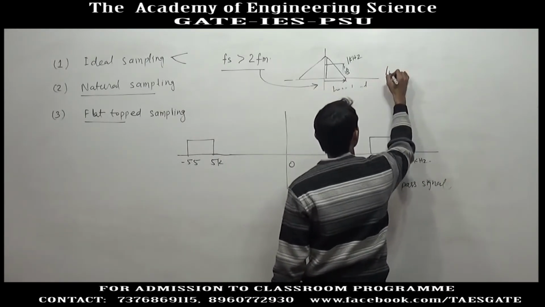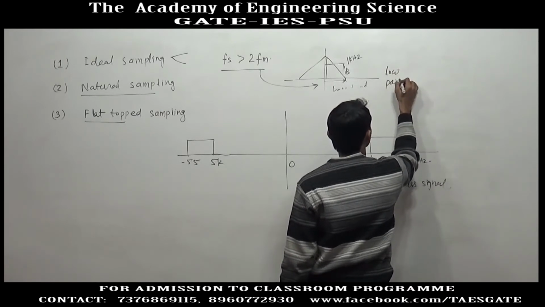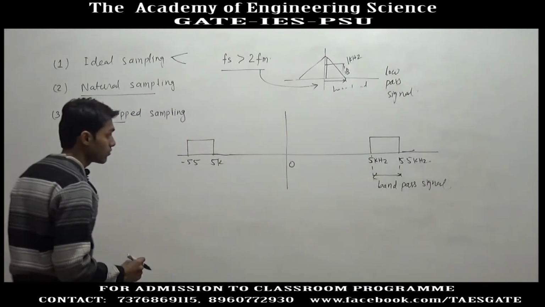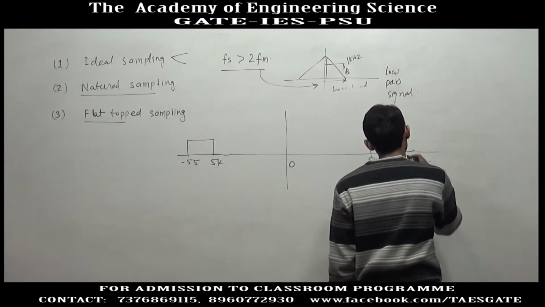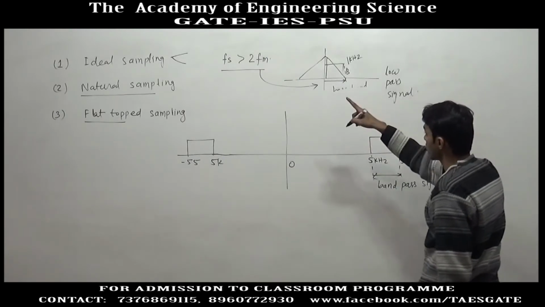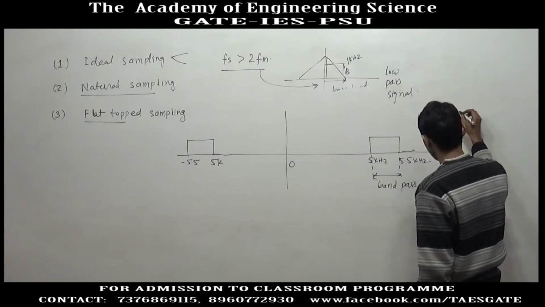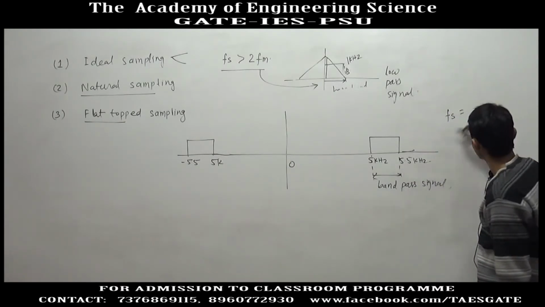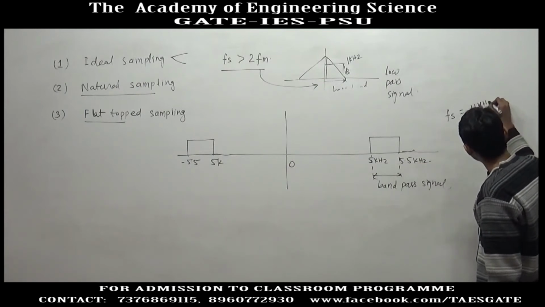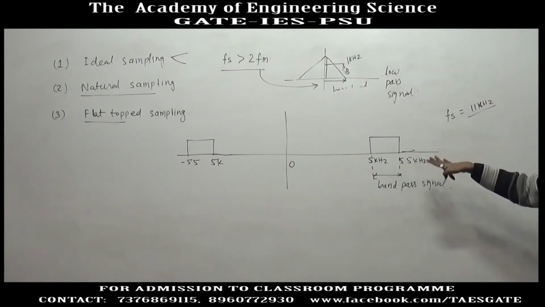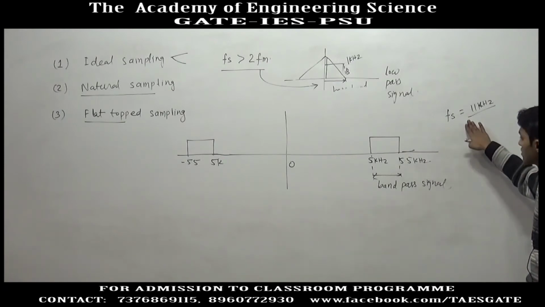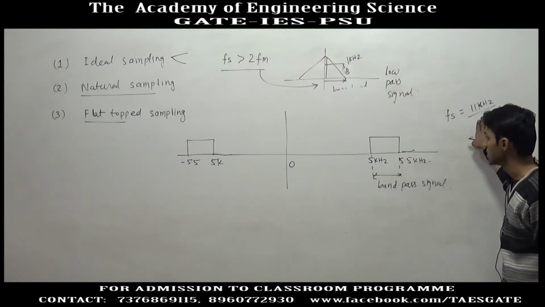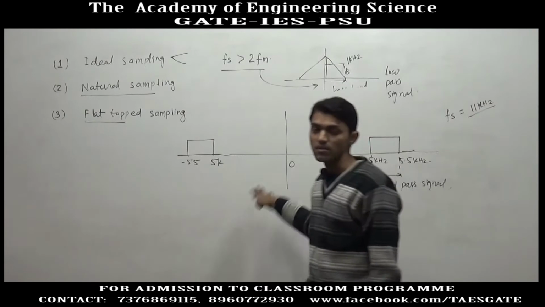This type of signal is a low pass signal. Now, for this type of signal, from that formula we will get, if we use a sampling frequency that is twice of 5.5, that is 11 kilohertz, obviously this signal can be sampled, but this is not the minimum frequency at which the signal can be sampled. There are other frequencies, less than 11 kilohertz, at which this signal can be sampled.